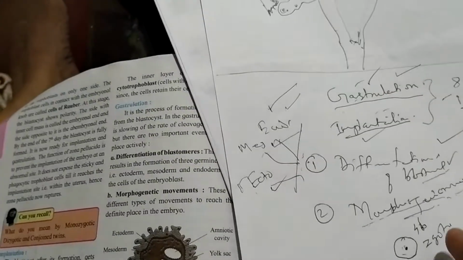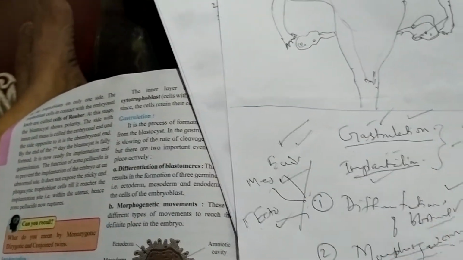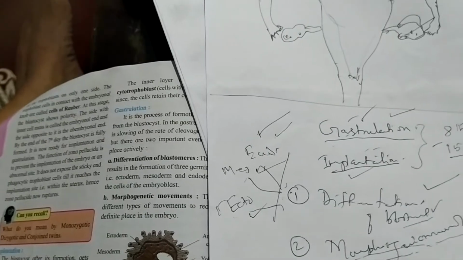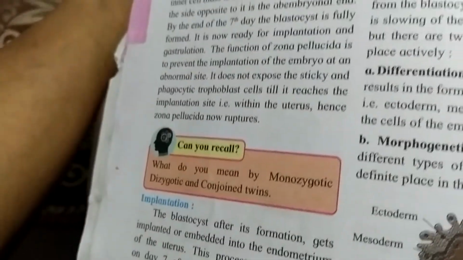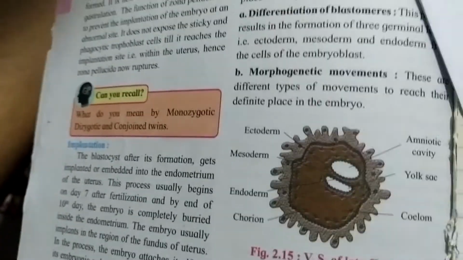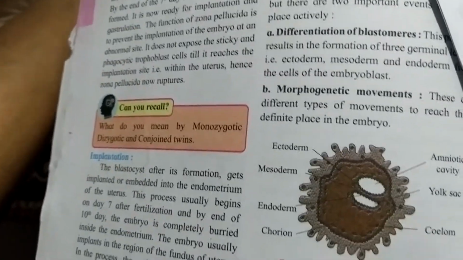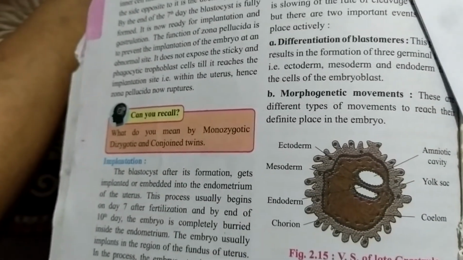So this is about how the formation takes place. The details of the formation of the endoderm in the different ways, and the formation of the gastrula, how it takes place, we will discuss in the next video. Thank you.